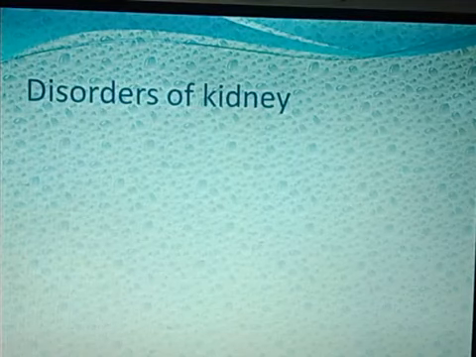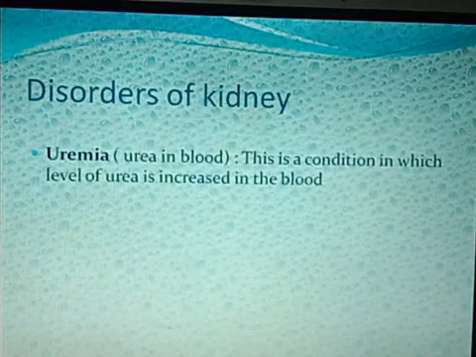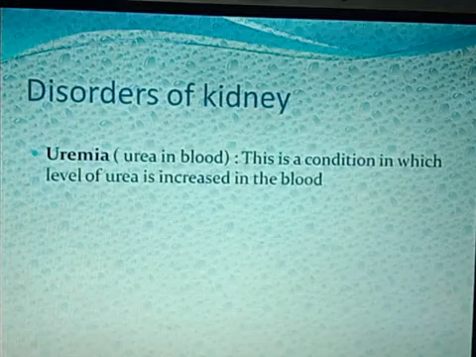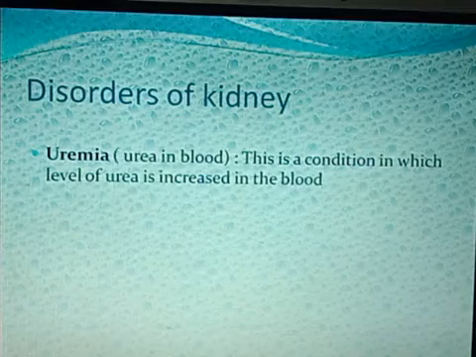Now let us see some disorders of the kidney. One by one we'll be seeing the disorders. The very first one is uremia. Uremia, I have already told you in the previous session. Uremia means when urea is there in the blood. This is a condition in which the level of urea is increased in the blood.